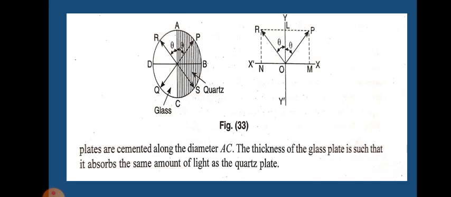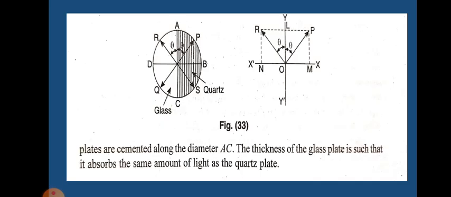So due to this phase difference, the direction of the ordinary component is reversed. So if the initial position of the ordinary component is represented by OM, then the final position should be represented by OM'. Now the resultant of the extraordinary component OL and the ordinary component ON will be making angle theta with the y-axis.